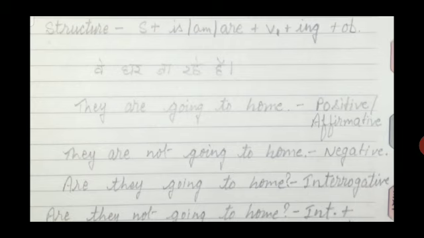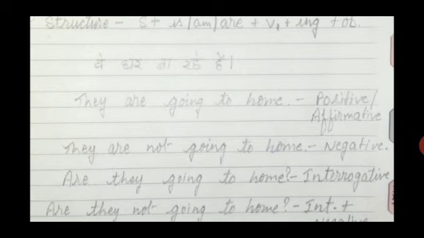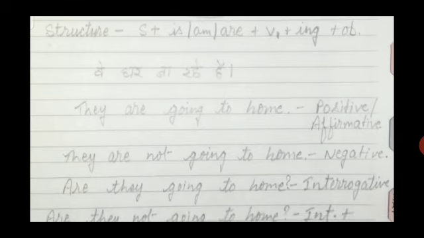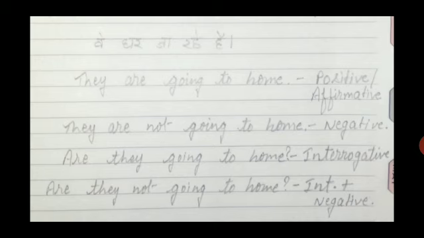In this sentence are is the helping verb, so are will come first. Then put the subject they, then verb plus ing, going, then put the object at last. So it will be are they going to home, and put the question mark. It is the symbol of interrogative sentence.